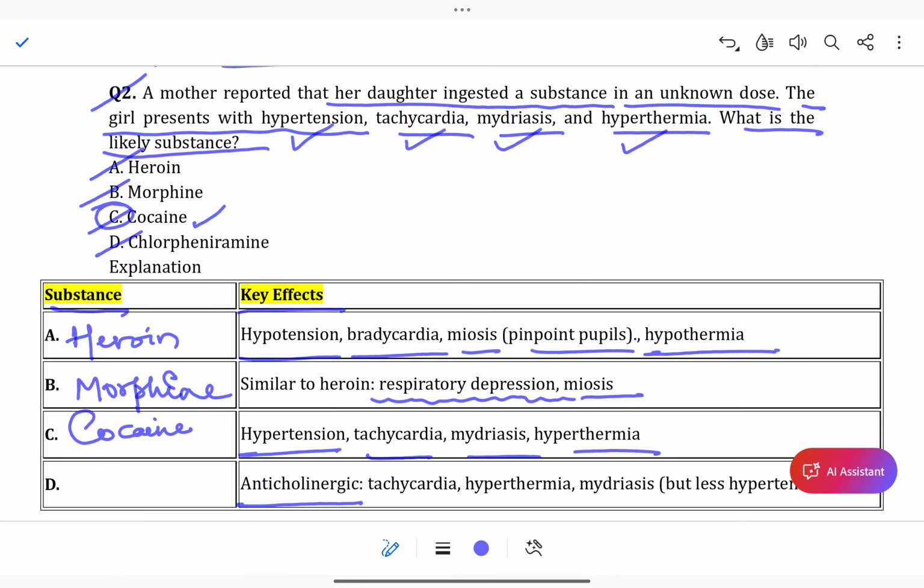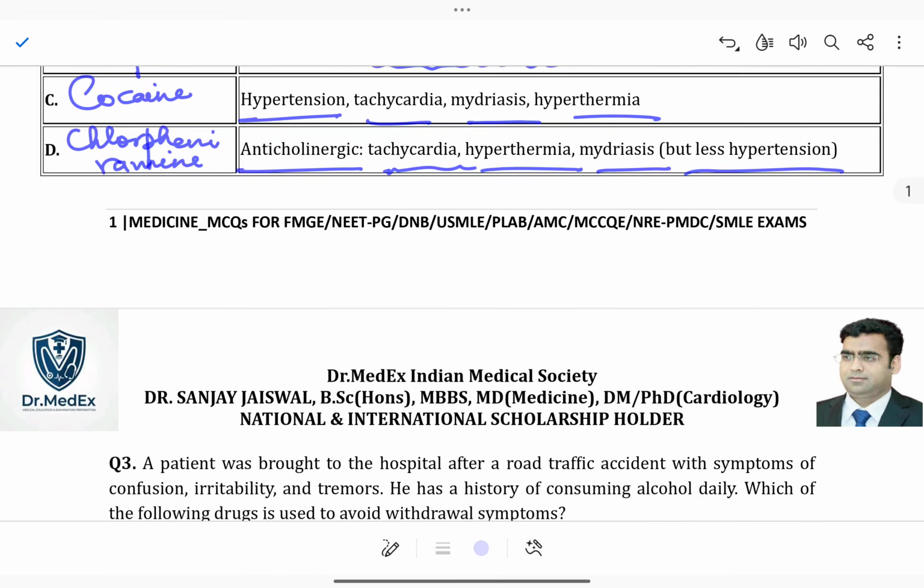Next one, anticholinergic, causes tachycardia, hyperthermia, mydriasis, but less hypertensive. Which substance? Chlorpheniramine. Okay. Let's move to the next question.